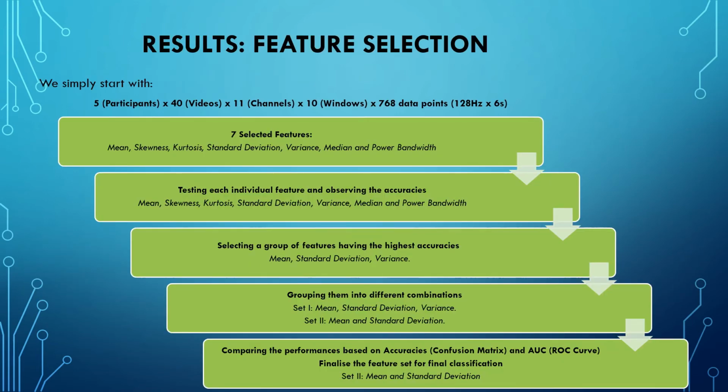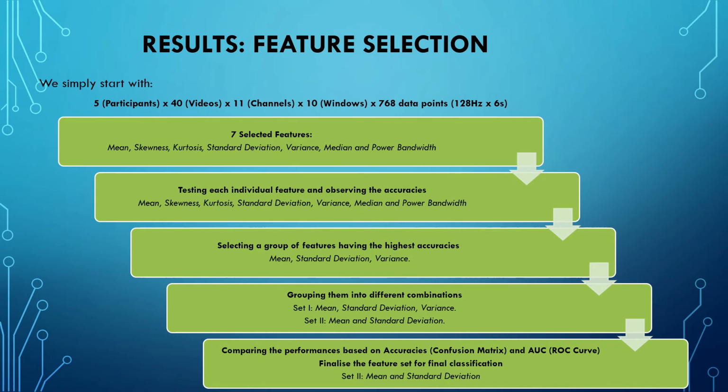We simply start with 5 participants watching 40 videos placed on 11 channels at the beginning, with 10 windows containing 768 data points. We have 7 selected features, which are statistical features and 1 frequency domain feature: mean, skewness, kurtosis, standard deviation, variance, median, and power bandwidth. Then we test each individual feature and observe the performance based on the accuracies.